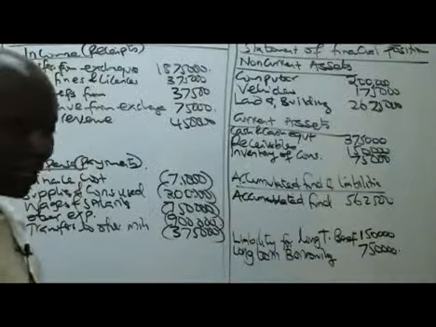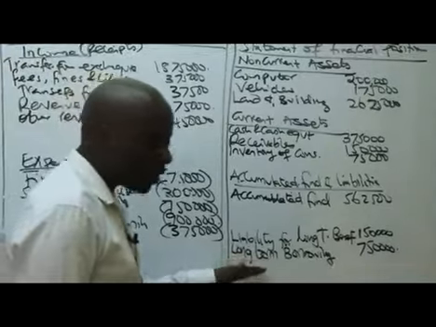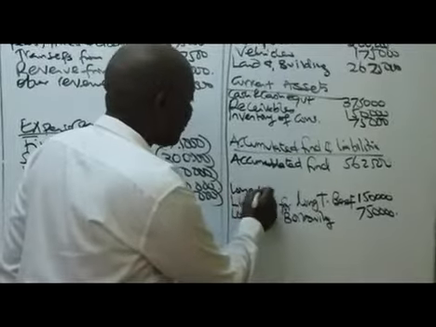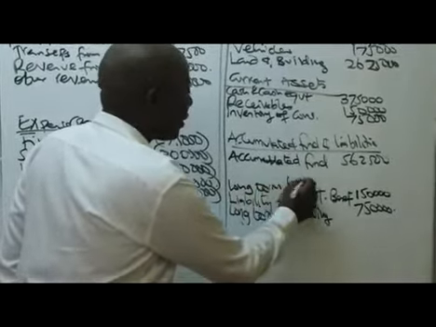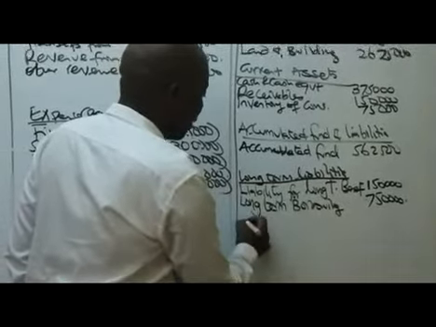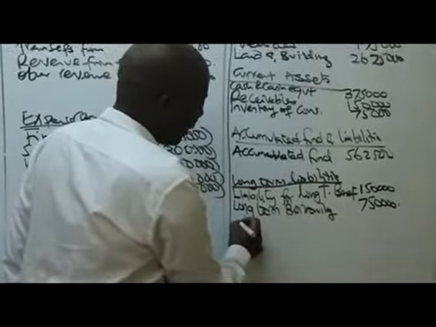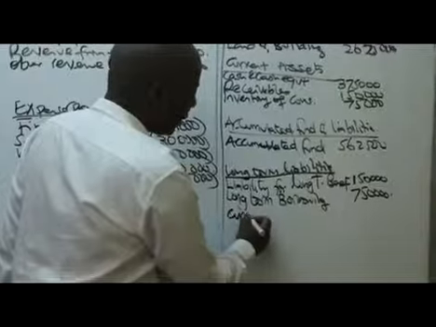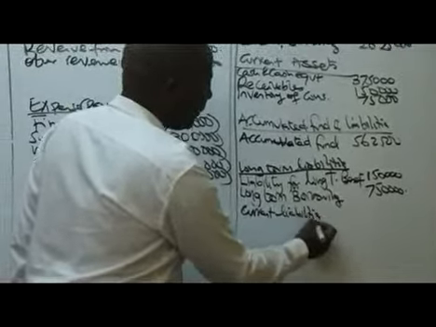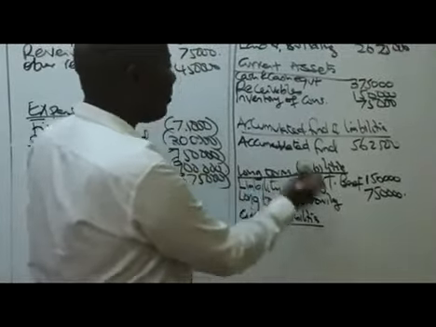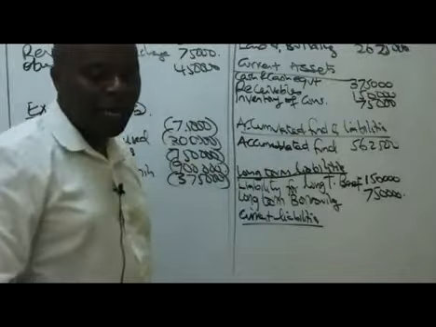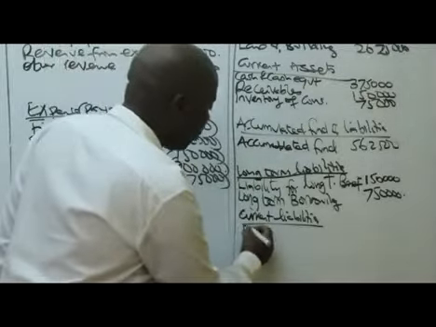Under our liabilities, we shall have what we call long-term liabilities, vis-a-vis short-term, or in this case what we call current liabilities. Long-term liabilities are also known as non-current. So under our current liabilities, then we have our payables here.